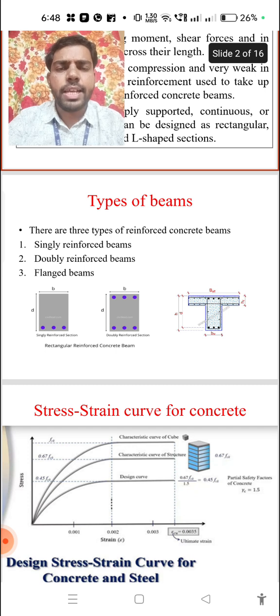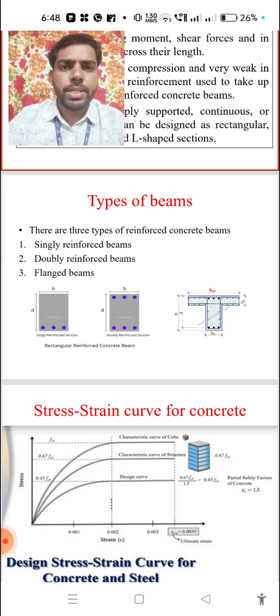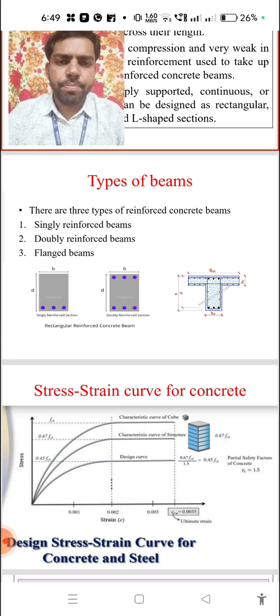In some cases, monolithic structures have to be constructed at particular locations. In such locations, monolithic elements are introduced in the structure. That monolithic structure is called a T-flanged beam. Flanged beams are called T-beams or L-beams. In the T-beam scenario, the beam and slab are constructed at the same time at that particular location. That is called a flanged beam.